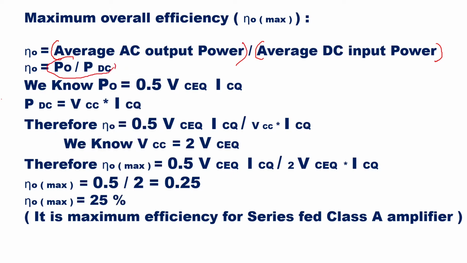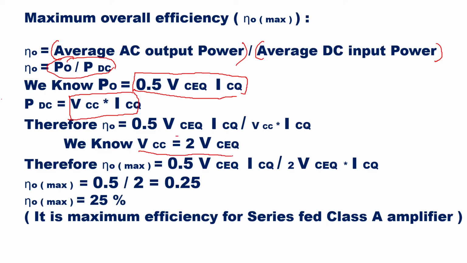Okay, this is P naught upon PDC. So we know that P naught, what we have done in our last expression, is 0.5 VCEQ into ICQ. And PDC we know that it is VCC into ICQ. So PDC is nothing but VCC into ICQ. Therefore efficiency will be equal to 0.5 VCEQ into ICQ upon VCC into ICQ, where VCC can be given